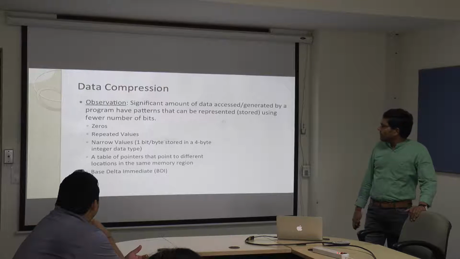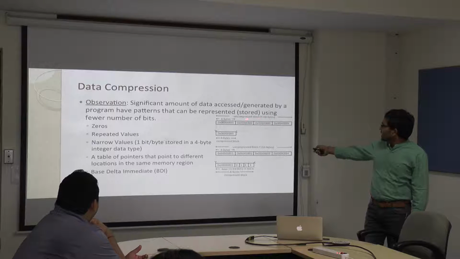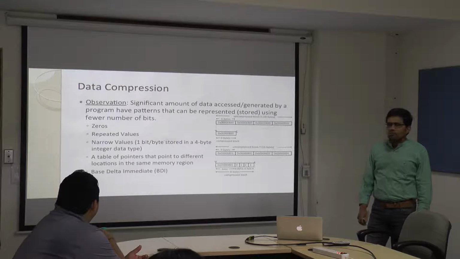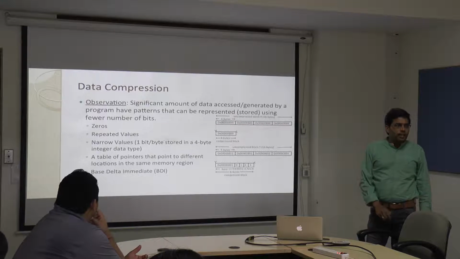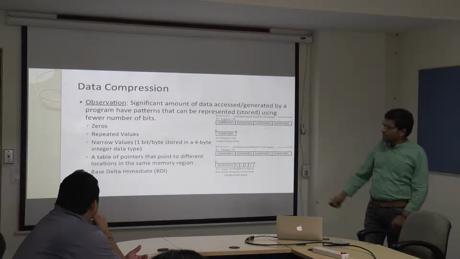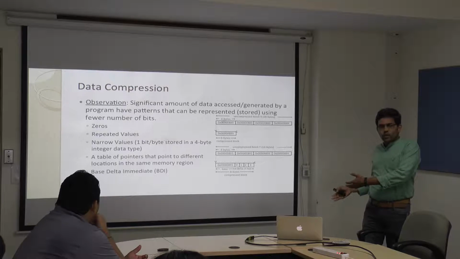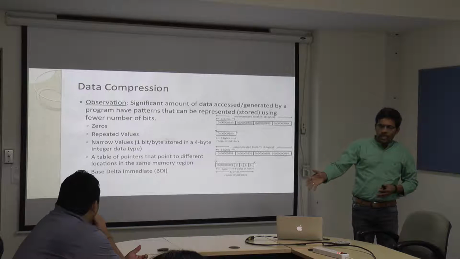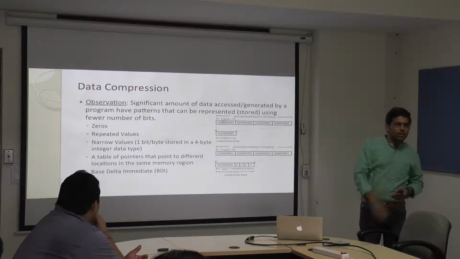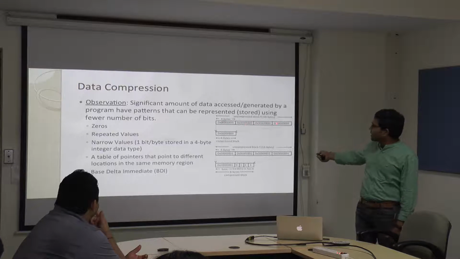I will give an example. See, for example, here in this 16-byte uncompressed block X, you can see the same data is repeated. Rather than keeping this entire 16 bytes of data, one thing is that when you are reading the data, you have to spend energy also, because you have to bring that 16 bytes of data from memory to LLC to L2 and so on. But if you look at the data, everything is the same.